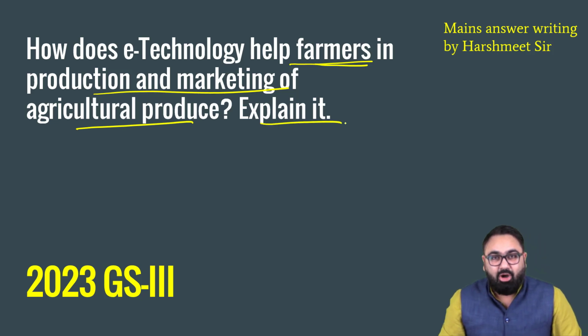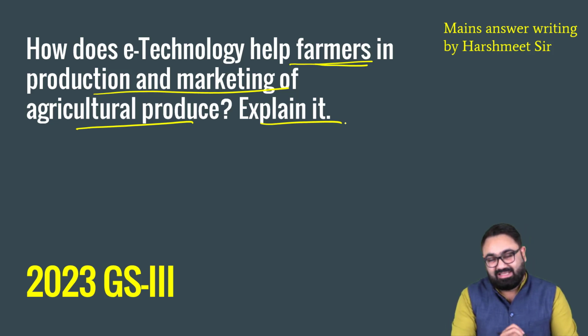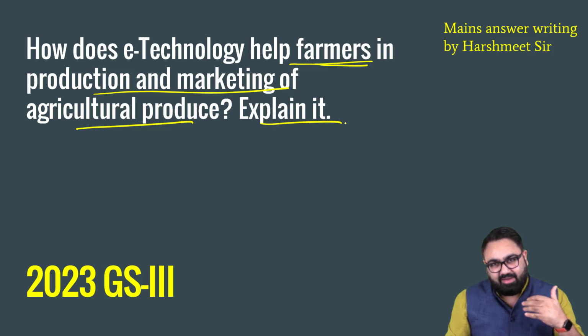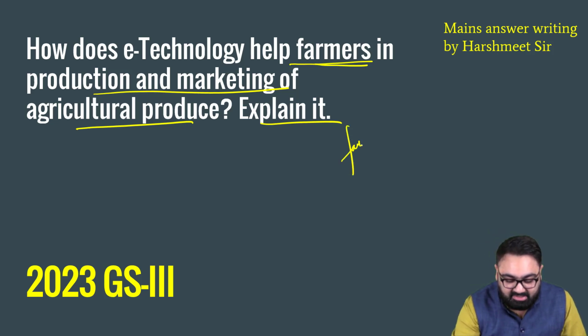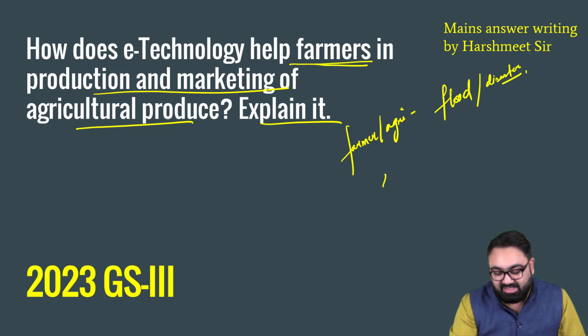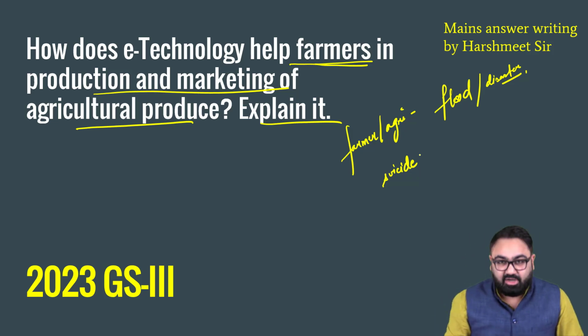Explain it. Now, I told you earlier as well, if you go through the previous year papers of UPSC mains examinations, you will see there are some themes which are very recurrent, on which there will be a question almost every single year. And I've told you those themes. Farmers or farm distress or agriculture will almost always be there. There'll always be a question on flood or any other type of disaster that is caused by nature. You will always see some kind of question on, let's say, suicide of different types. It can be farmer suicide, suicide amongst women or suicide amongst different groups.